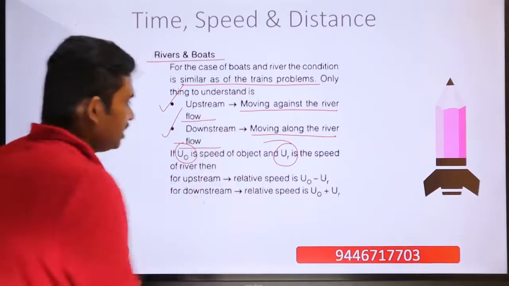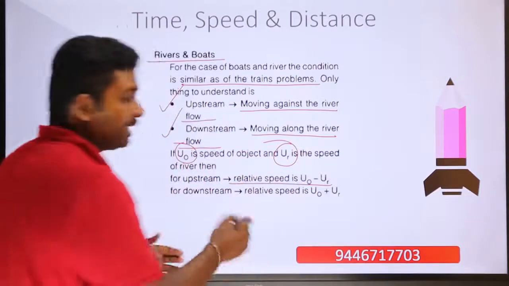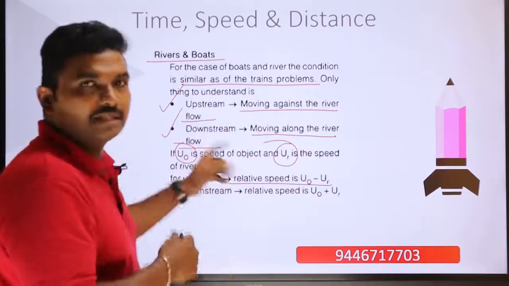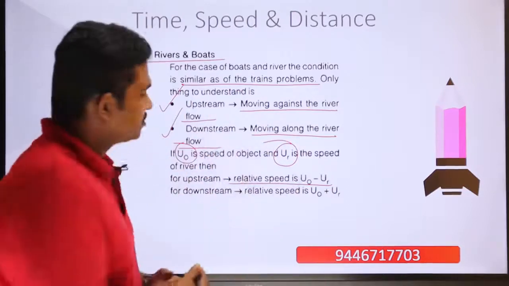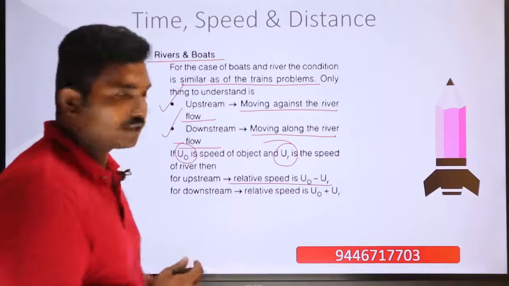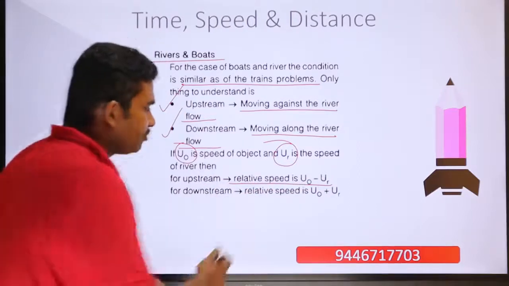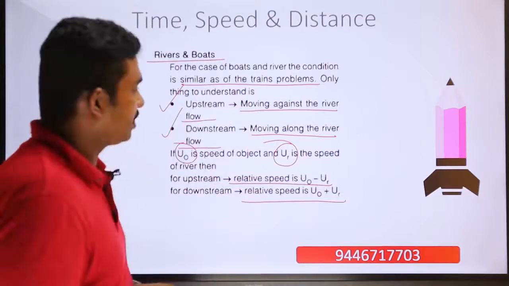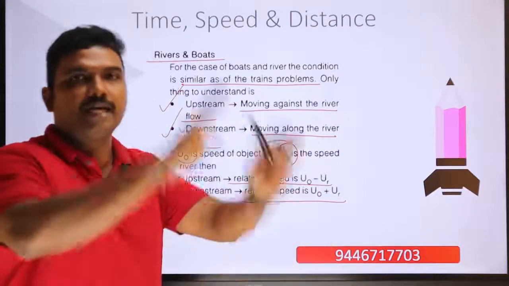For upstream, relative speed is equal to u0 minus ur, because the flow of the river is against the movement of the object. But when you are moving downstream, the relative speed is equal to u0 plus ur, because you are moving along the direction of the river.